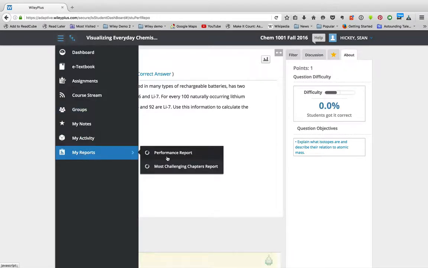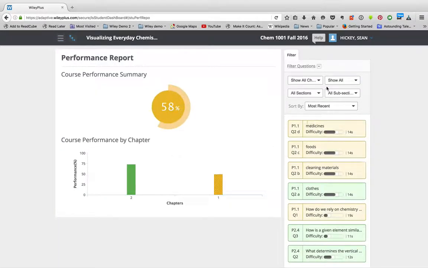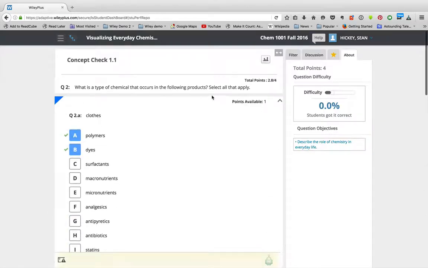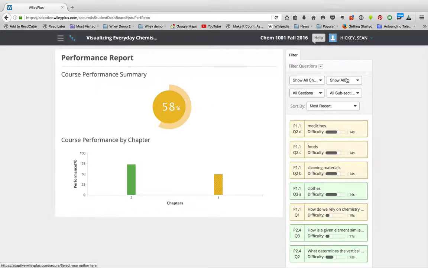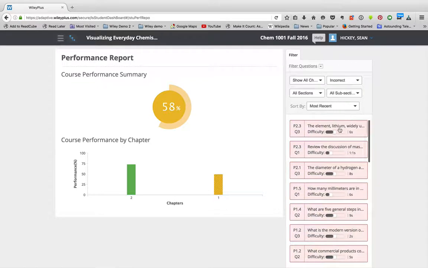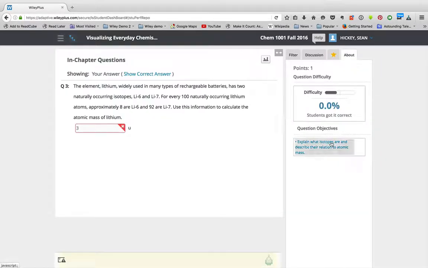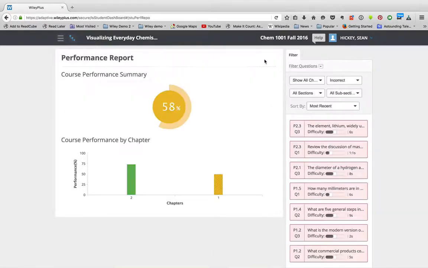You go to My Reports, Performance Report, and then if you want to see the correct answer on a question, if you want to get back to your performance report, this little icon here takes you back there. So if you go to the incorrect and you want to see that correct answer, you can show that right there. And you can constantly go back by clicking that icon.